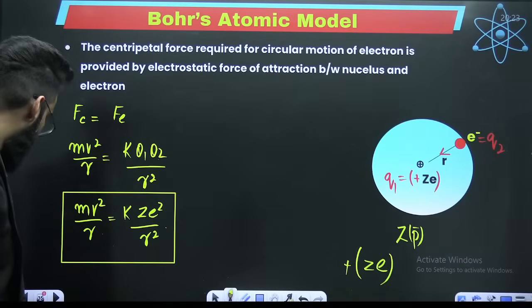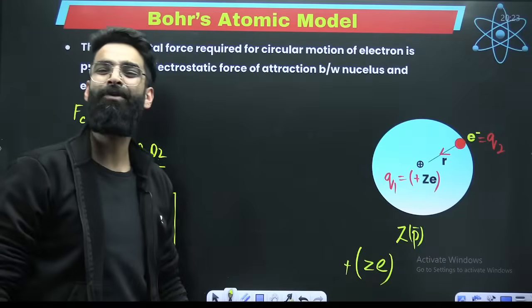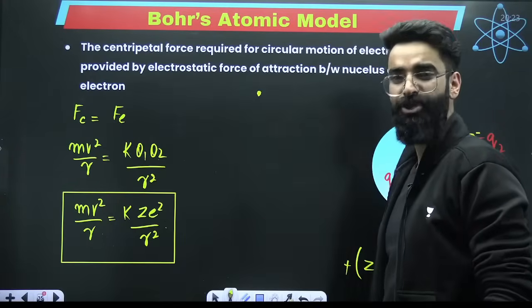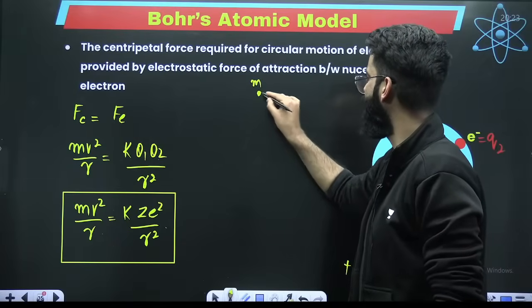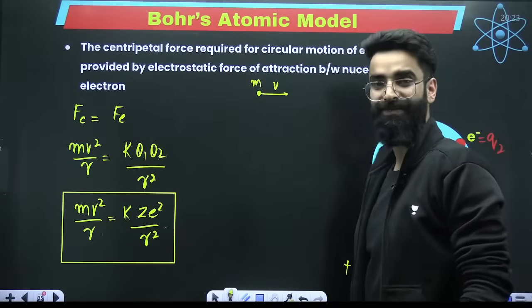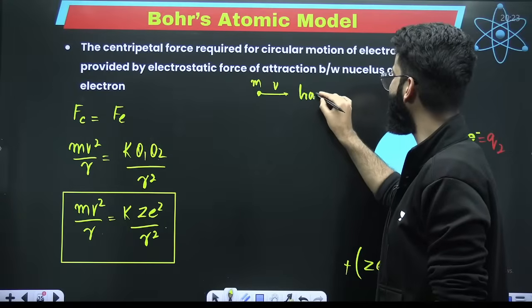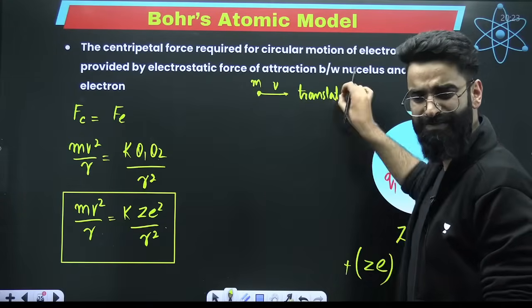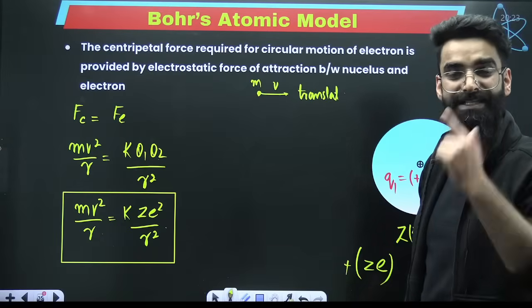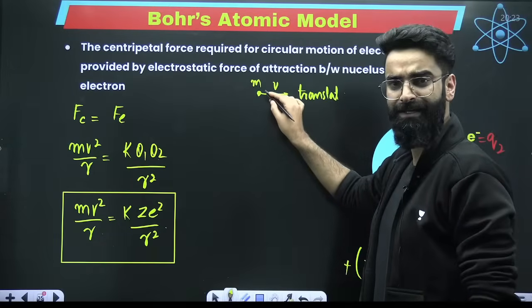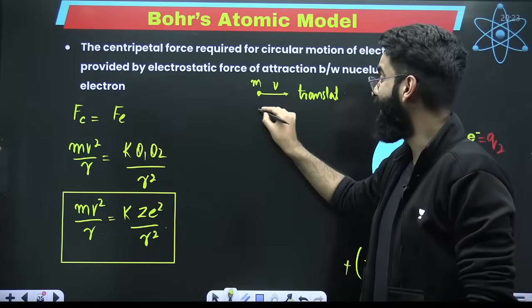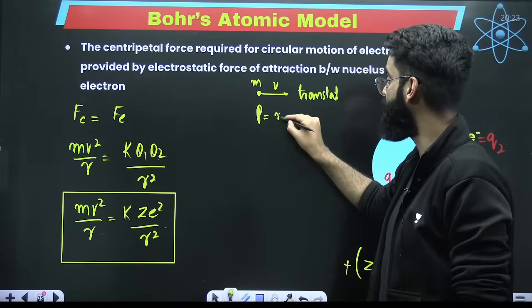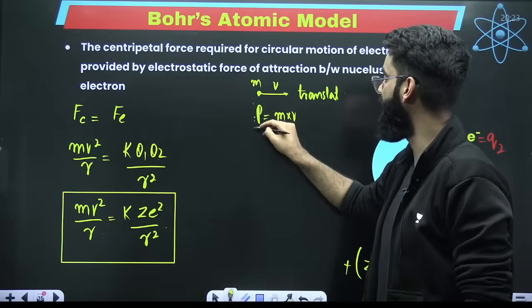Now, have you heard about linear momentum? Let's say you've got an object. Its mass is m. Its velocity is v. And this object is showing translational motion. That means the object is moving in a straight line. So there will be linear momentum associated with this particle. What is that linear momentum? Mass of the particle multiplied by velocity of that particle.